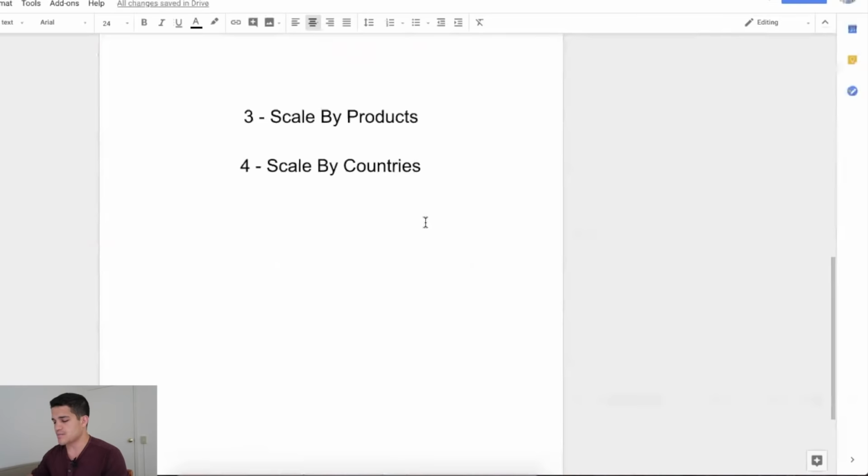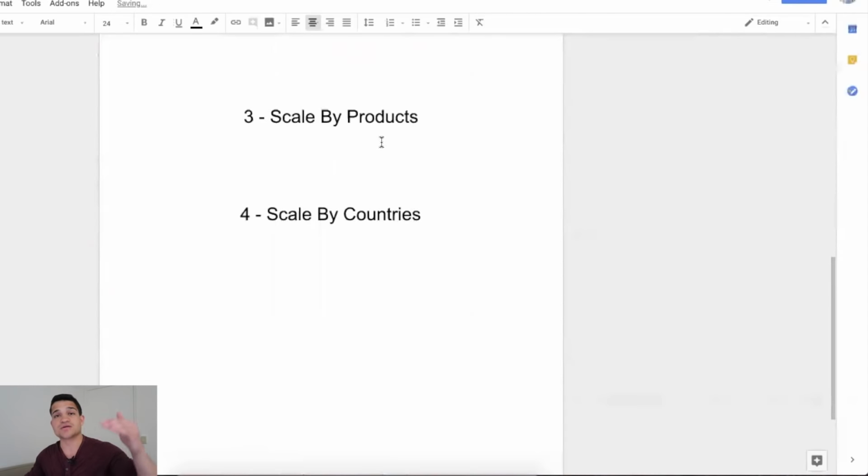Now, you scale by products. Obviously, you do the same thing. You keep one campaign per product, and then you start scaling and duplicating those campaigns, and then you start adding more products. That's what we're doing now. We started doing 3,000, 4,000 a day with one product. That's one single product.